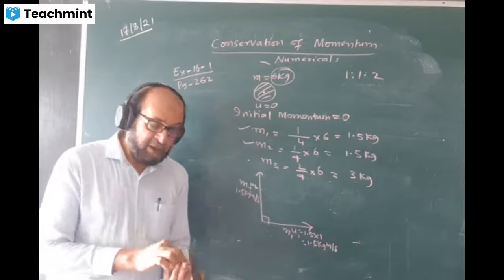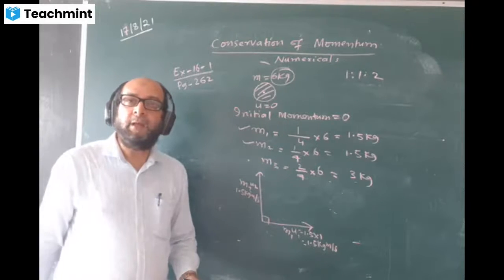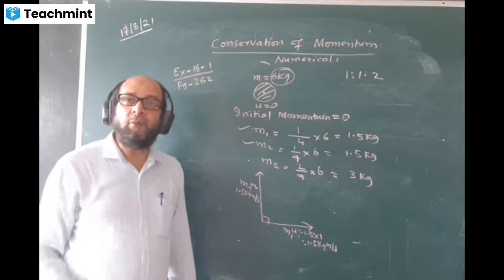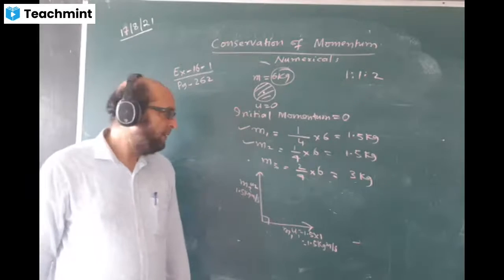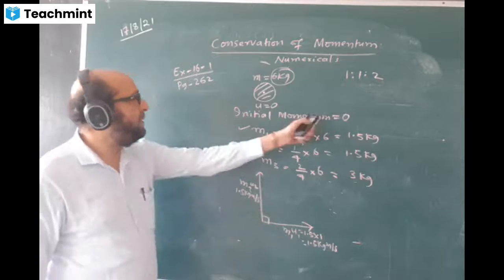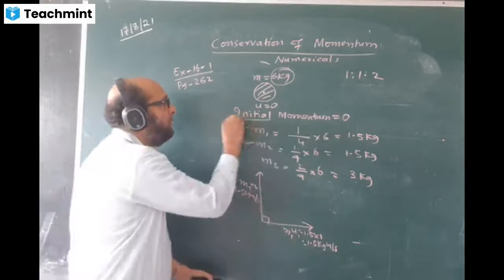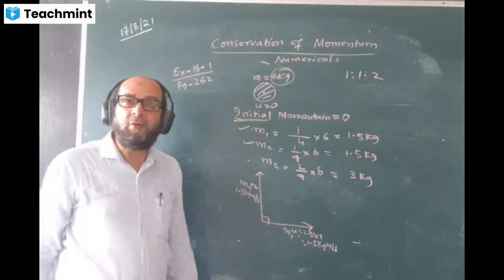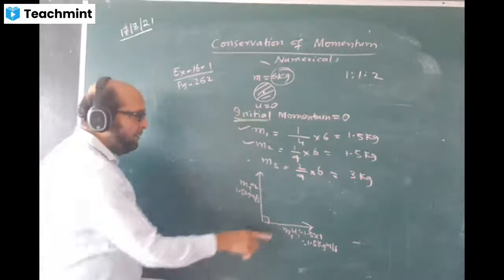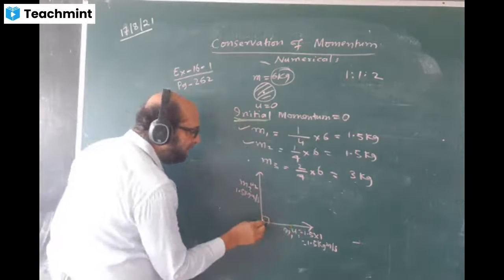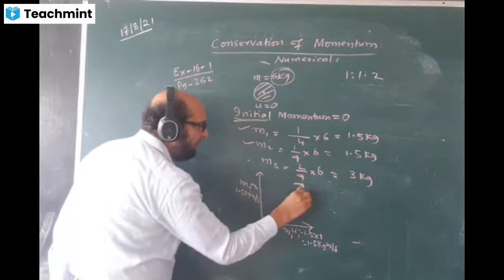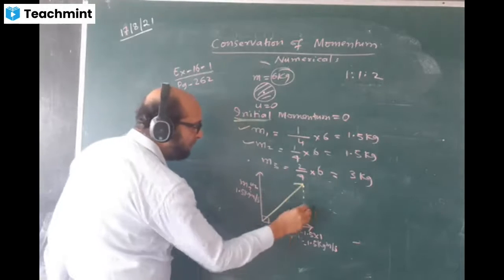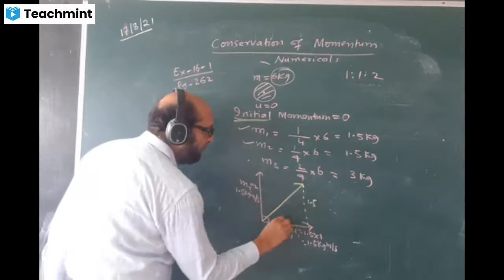Question says, where should the third fragment be and in which direction and with what speed will it move? What is the direction of the third fragment? We know the initial momentum is 0. The final momentum also must come 0. To have that total momentum 0, we'll find the resultant of these two. Resultant of these two will come here. This is M1 U1, 1.5. This is also 1.5.